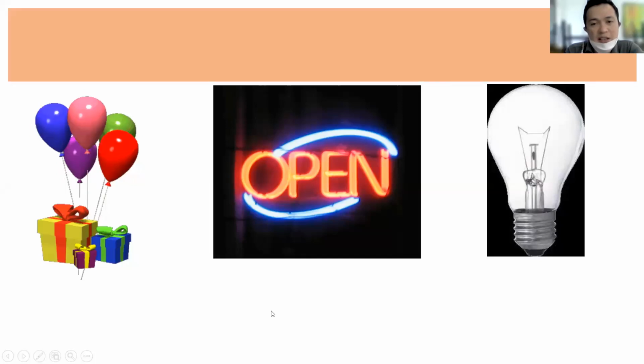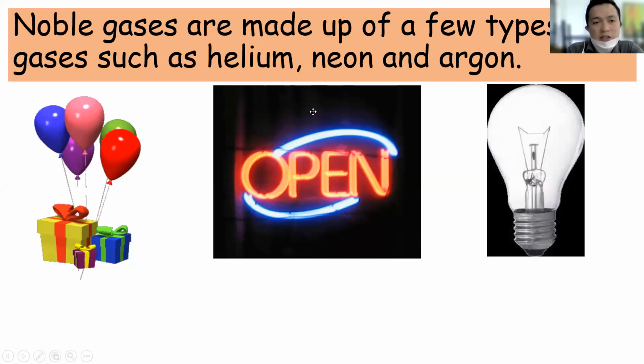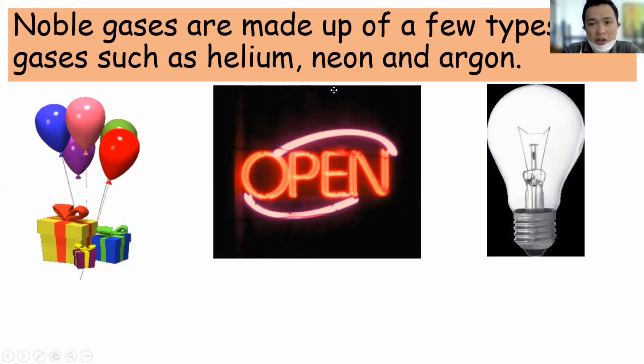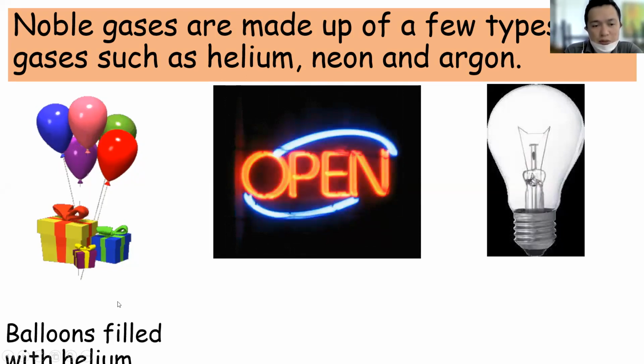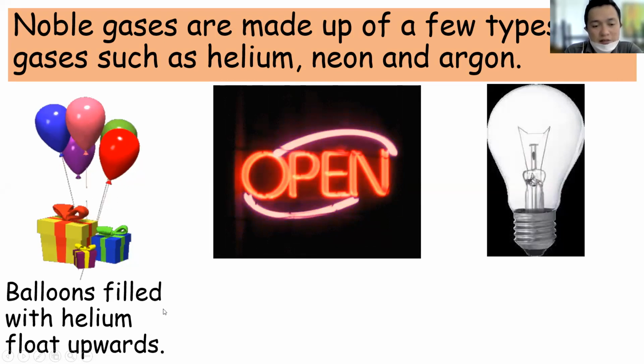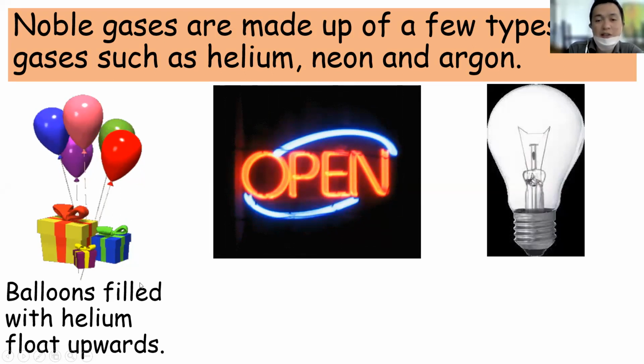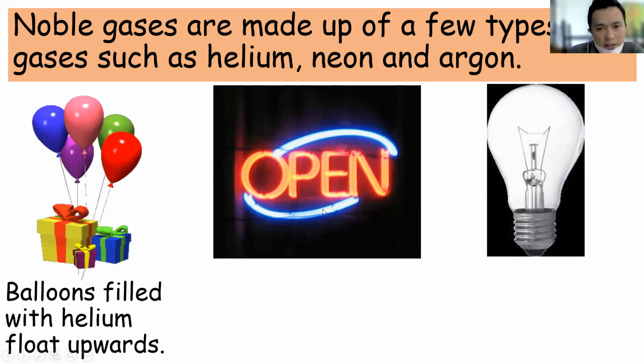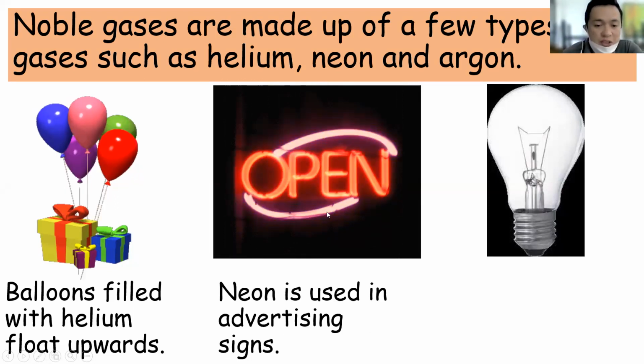In other areas as well, noble gases, the other gases that we mentioned, only 1%, right? Other gases are made up of a few types of gases such as helium, neon, and argon. Here we have balloons filled with helium, and they can float upwards because of the presence of helium. This gas is very, very light, so it can float in the air. And we have here neon, which is used in advertising signs. So that's the difference between the two.